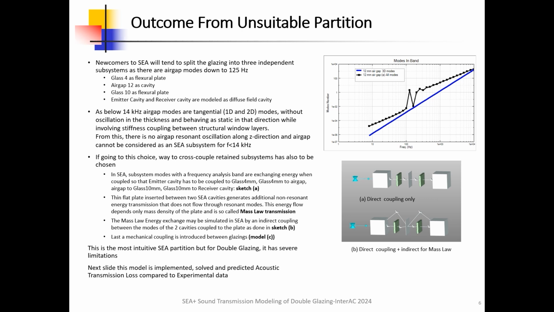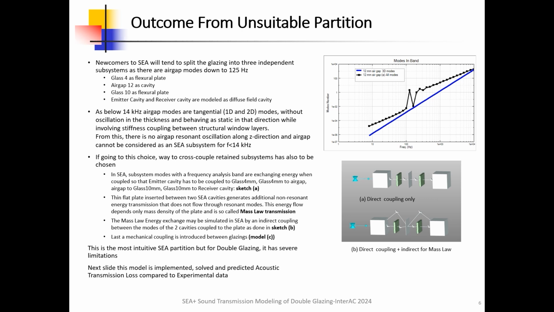As below 14 kHz air gap modes are tangential, 1D and 2D modes, without oscillation in the thickness and behaving as static in that direction while involving stiffness coupling between structural window layers. From this, there is no air gap resonant oscillation along Z direction and air gap cannot be considered as an SEA subsystem for frequencies lower than 12 to 14 kHz.